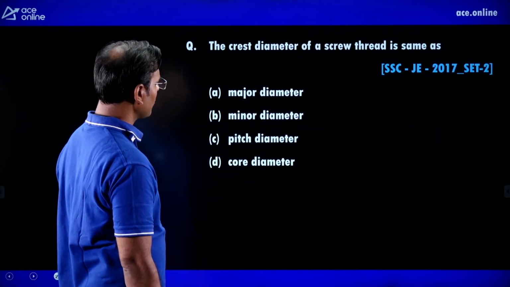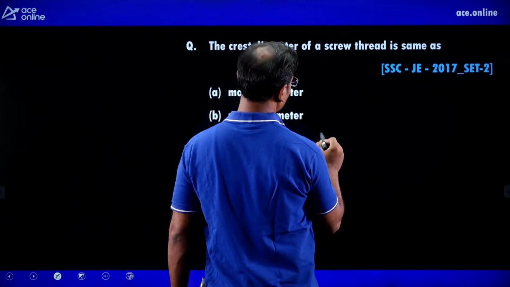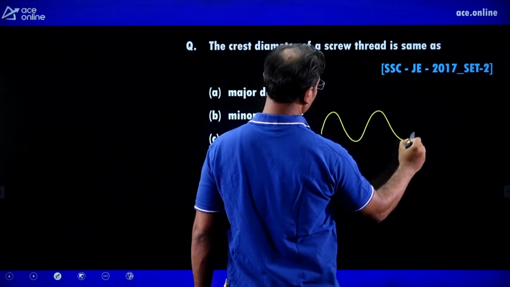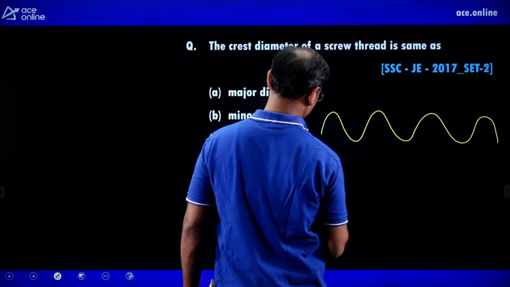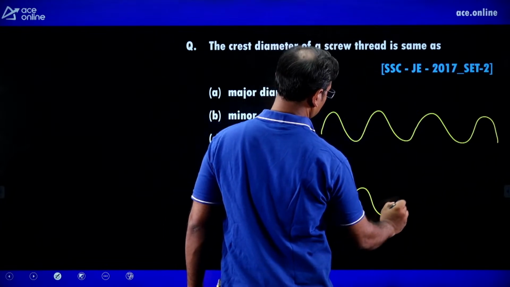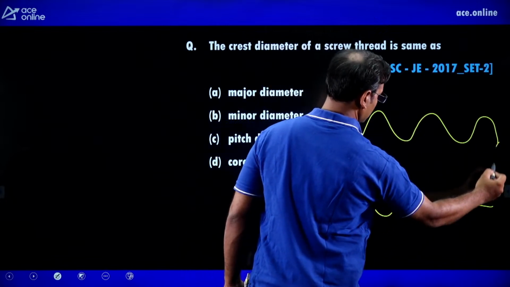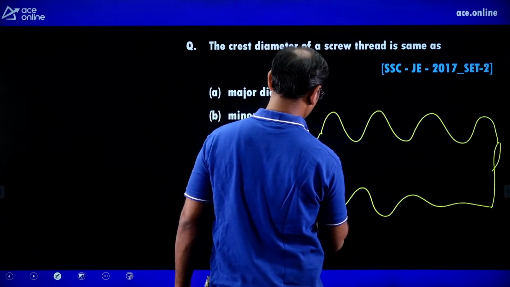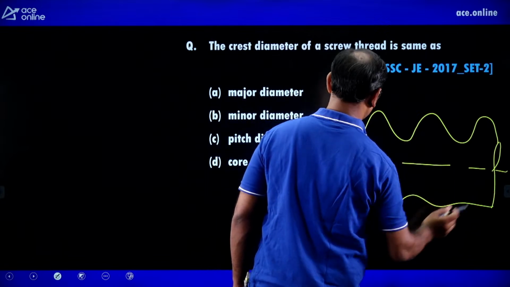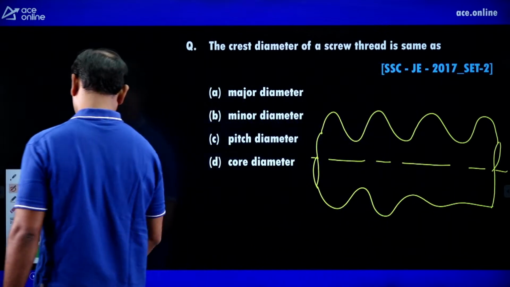Next, the crest diameter of a screw thread is the same as, just see this, I am showing you the diagram of a screw thread here.